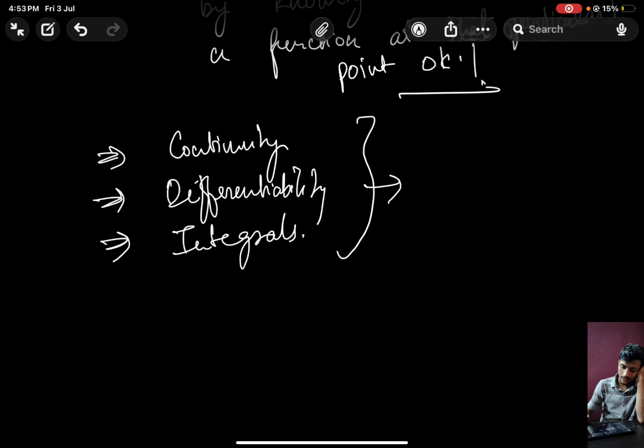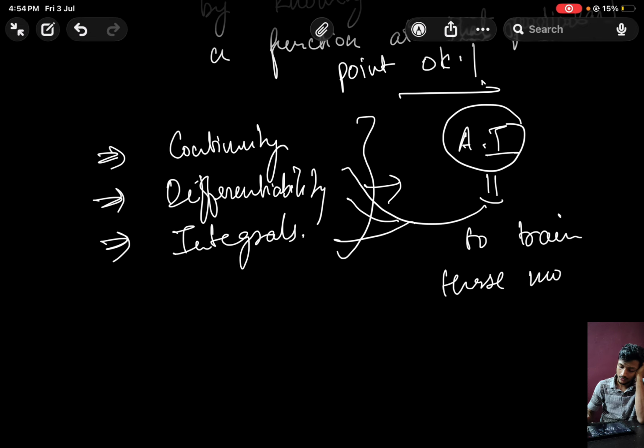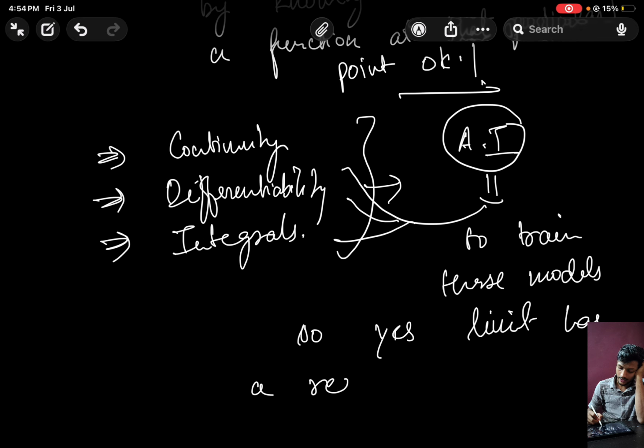And in the real world, in artificial intelligence, we need these concepts heavily to train these models. So yes, limit has a real world application too.